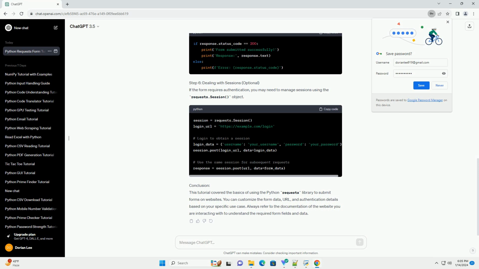Conclusion. This tutorial covered the basics of using the Python requests library to submit forms on websites. You can customize the form data, URL, and authentication details based on your specific use case. Always refer to the documentation of the website you are interacting with to understand the required form fields and data.